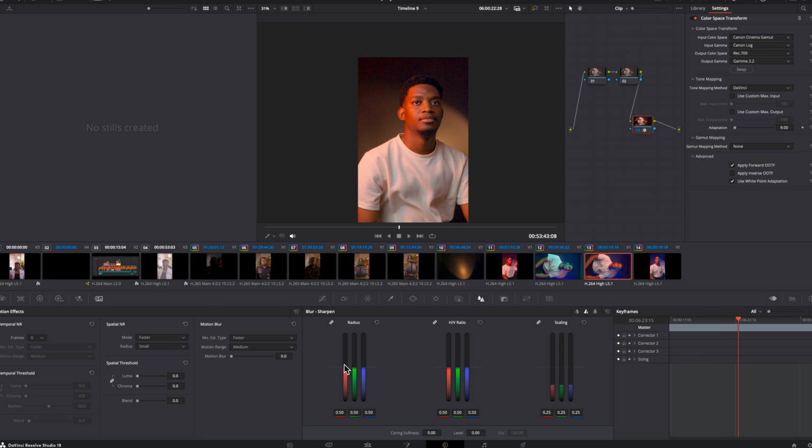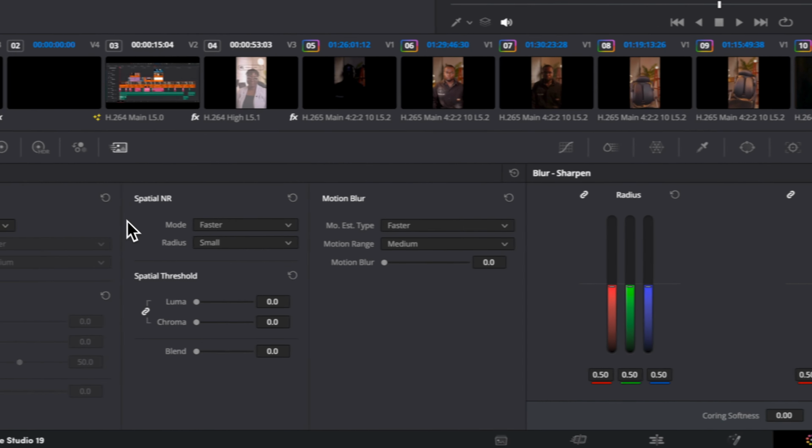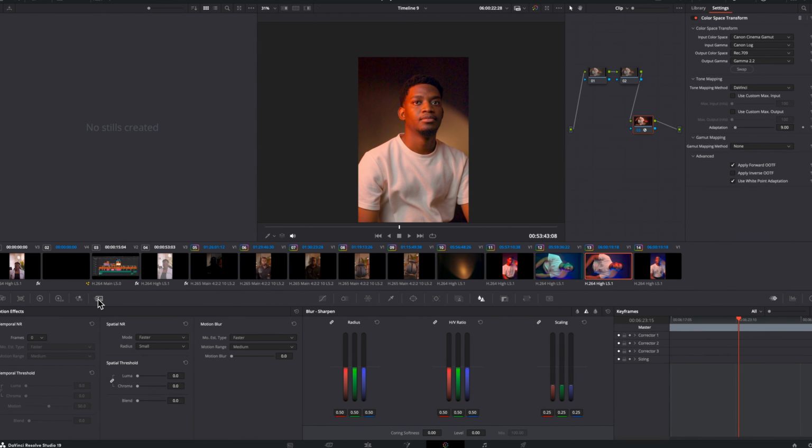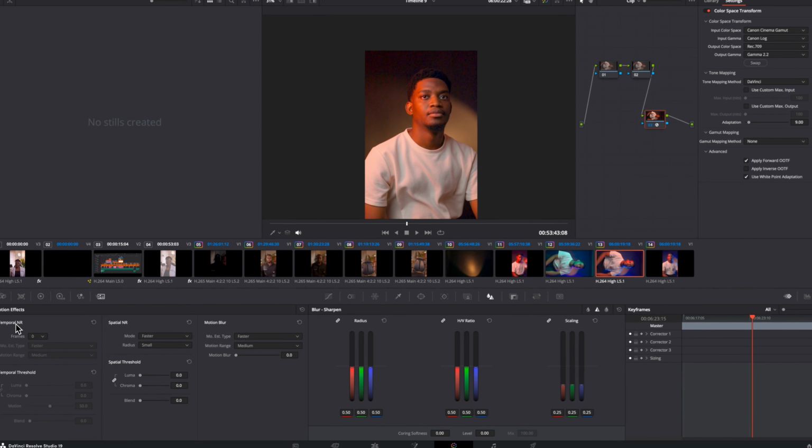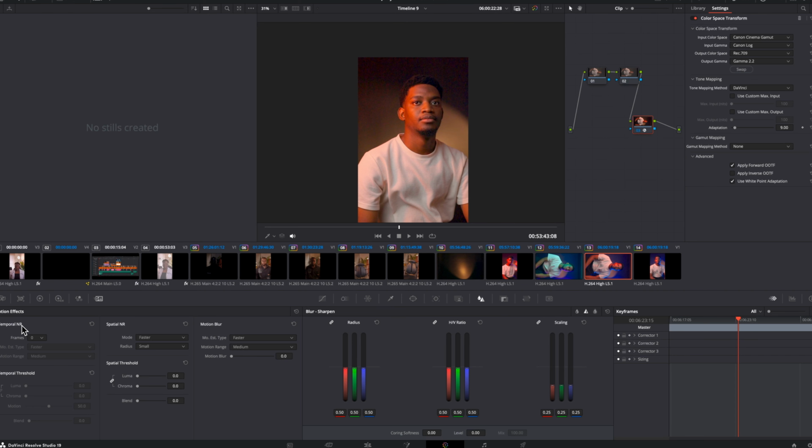Now I am using DaVinci Studio, which is a paid version. I have not explored if this feature is in the free version, but if you're using the paid version, you go to your color tab, you are still in your color tab, you go to this motion effects icon right here, you click on it, and then you go to your temporal noise reduction. You have temporal noise reduction and spatial noise reduction.